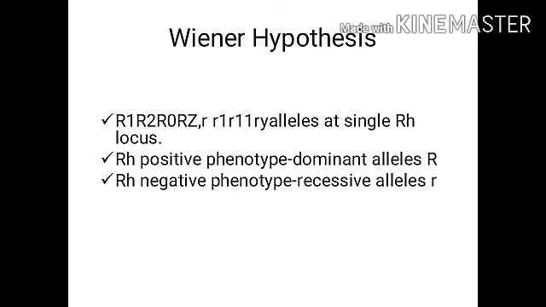All genotypes which are dominant, capital R, will produce the RH positive phenotype, and the double recessive genotype will give rise to the RH negative phenotype. So the dominant character is RH positive and the recessive character represents the RH negative phenotype.